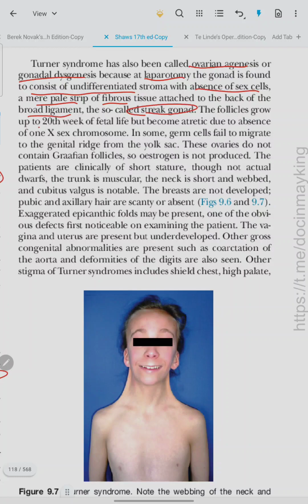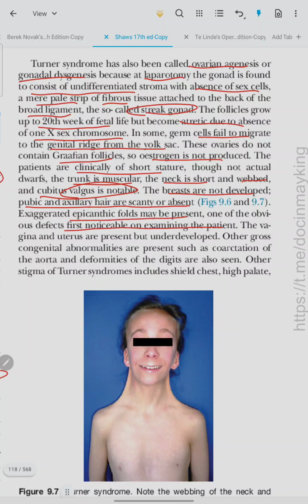The follicles grow up to the 20th week of fetal life but become atretic due to absence of one sex chromosome. In some, germ cells fail to migrate to the genital ridge from the yolk sac. These ovaries do not contain Graafian follicles, so estrogen is not produced. The patients are clinically of short stature. The trunk is muscular, the neck is short and webbed, and cubitus valgus is notable. Breasts are not developed. Pubic and axillary hair are scanty or absent. An exaggerated epicanthic fold may be present, one of the obvious defects first noticeable on examining the patient.